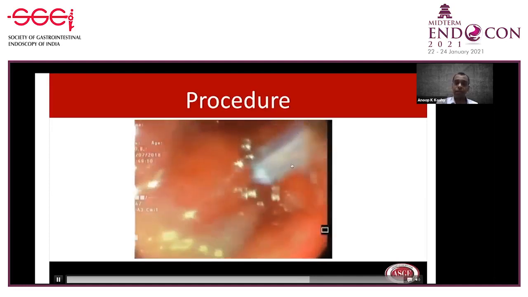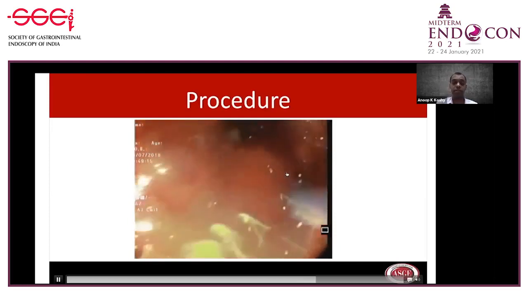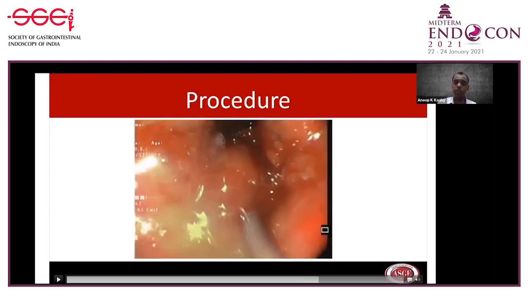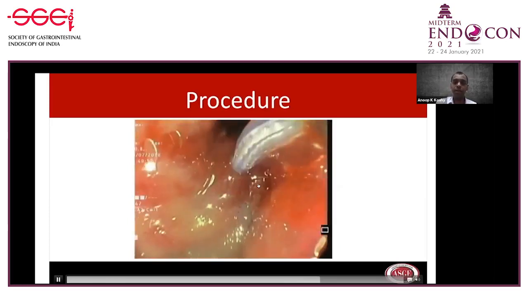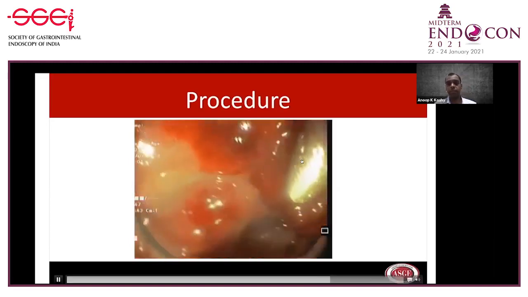So after that, we tried to pass the cannula deep into the PD, but this was not possible because there was a stricture there. No matter how much we tried, we could not pass the cannula deep into the PD. So to dilate that, we tried Soehendra dilators, but it's not possible.